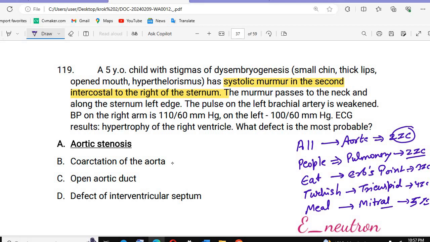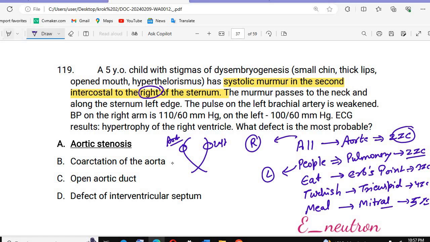So there is a systolic murmur in the second intercostal space to the right of the sternum. So to the right of the sternum, what will we hear? The aorta, because the aorta passes like this and the pulmonary artery goes like this, so the pulmonary will be on the left side and the aortic on the right side. The murmur passes to the neck and along the left sternal edge. The pulse on the left brachial artery is weakened.